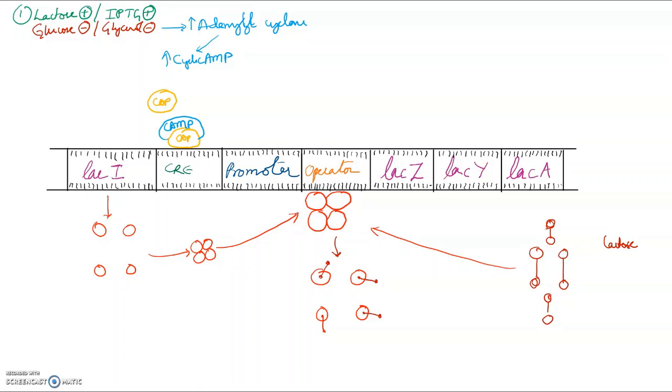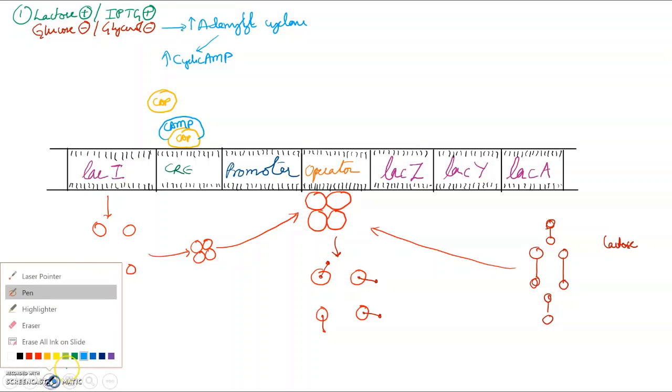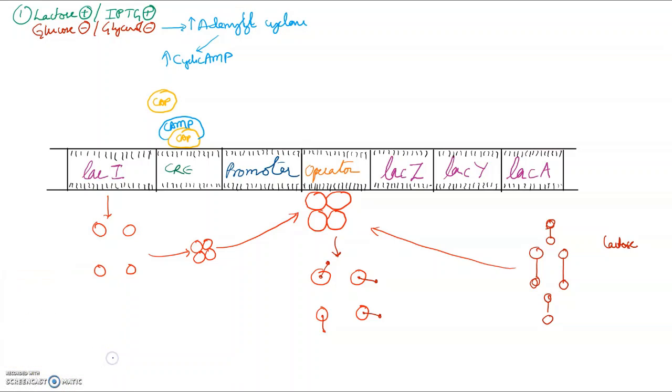Now this CAP and cyclic AMP are the stimulators for RNA polymerase to bind here. This is the positive stimulus.